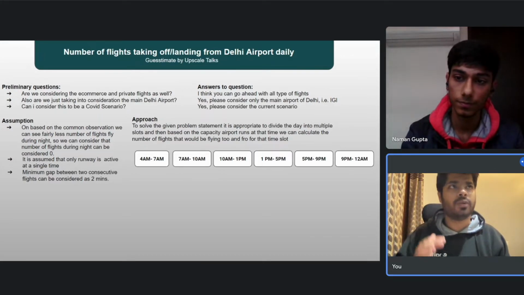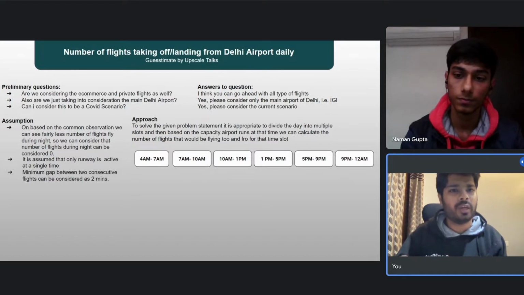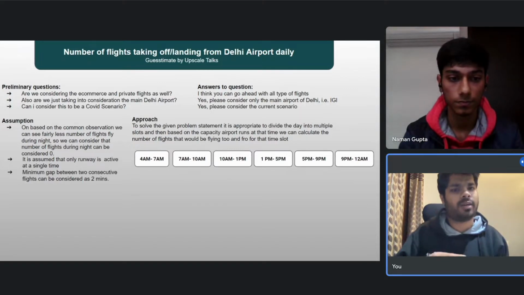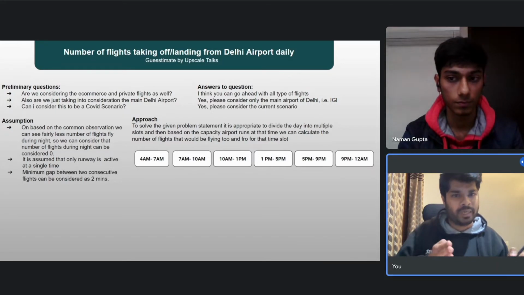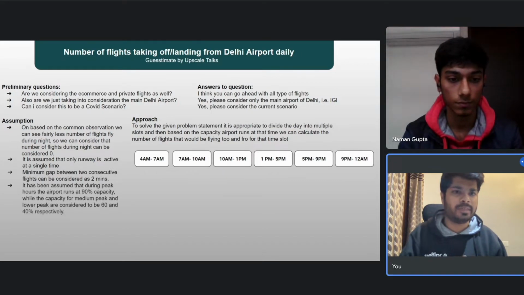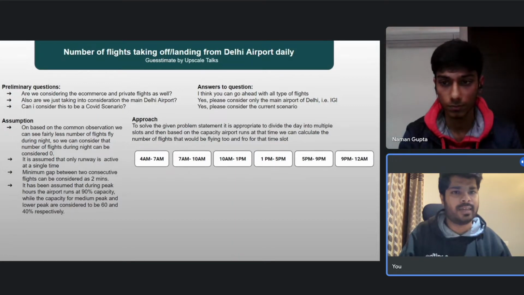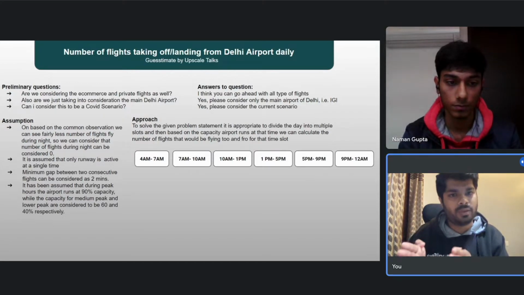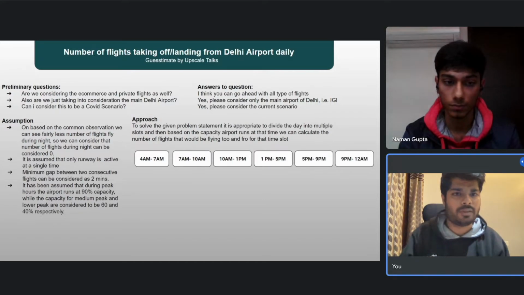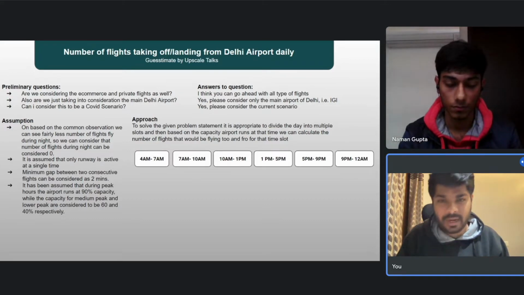Also, during this COVID scenario, the flights are running at a very low passenger frequency, and the flights have also been cut down. So, I will be assuming that when the flights are working in the peak hours, they will be running at 100% capacity. I think 90% capacity is appropriate in that case, not 100%. Apart from that, for the medium and the low ones, I would prefer 60% and 40% for the respective cases.